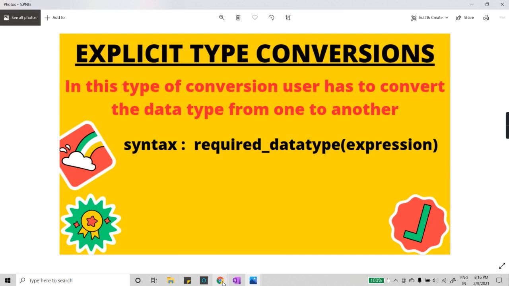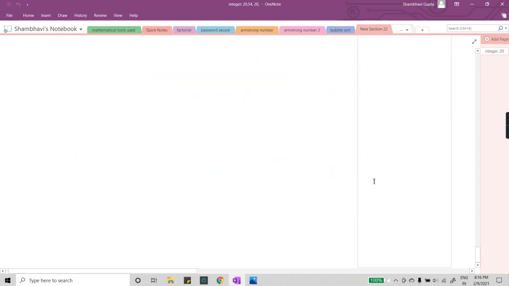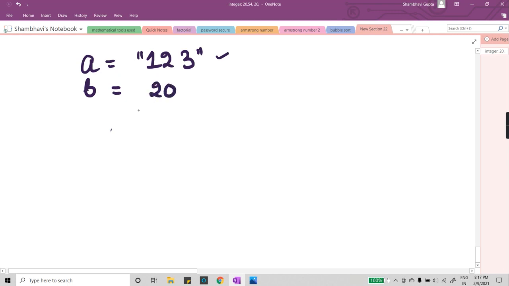Now let me go to the OneNote and explain the things here. Let's take a very simple example. Give a little bit more attention to this. I have written A is equal to, and let's say here I am storing a string. You all know this thing. Let's say I have taken another variable, B, and let's say my integer value is 20. So A is my variable which is storing a string and B is another variable which is storing an integer value.